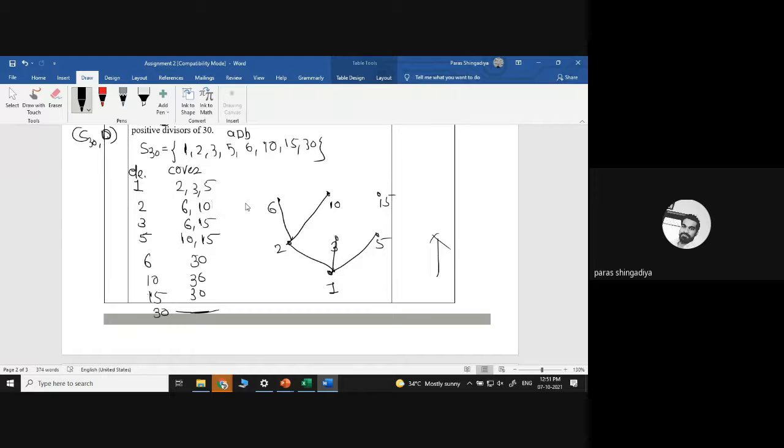6 and 15 are cover elements of 3. So connect 3 with 6 and 3 with 15. Okay, and 10 and 15 are cover elements of 5. So connect 5 with 10 and 5 with 15.